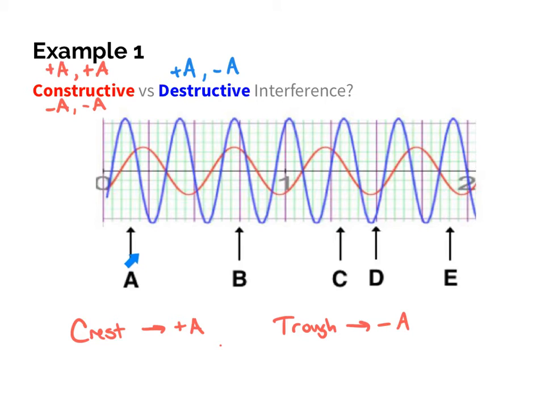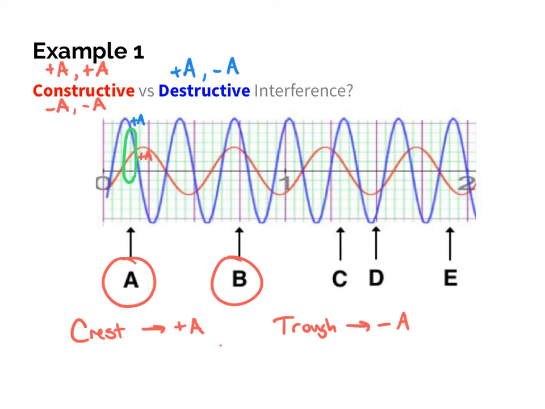So looking at position A would represent the location right here for my two waves. Notice that both of those waves, the red and the blue, kind of overlapped on each other. Notice how they're both positive amplitudes. So here I have a positive amplitude for the red, positive amplitude for the blue. So that means for A, that would be constructive interference. I'll circle that in red for constructive. For B, notice I have the red is a positive amplitude and the blue is a positive amplitude. So that one would also be constructive.